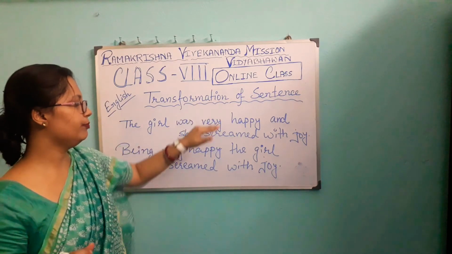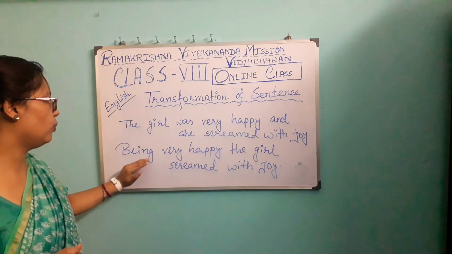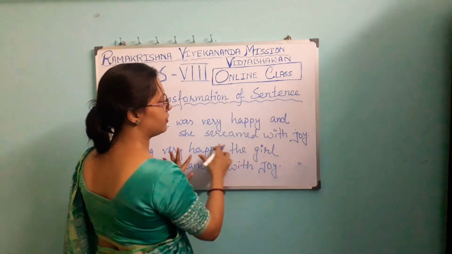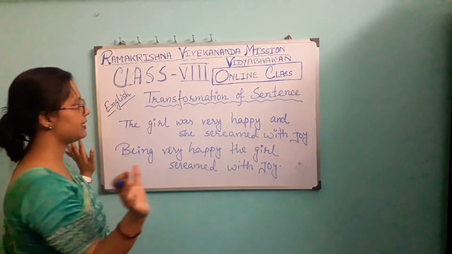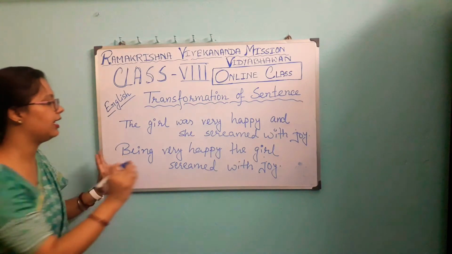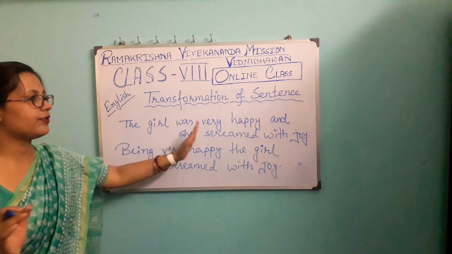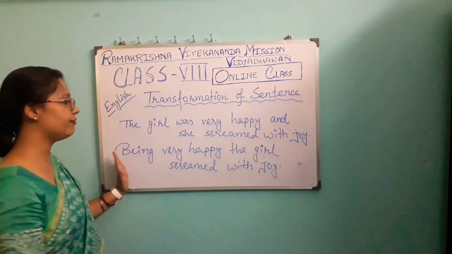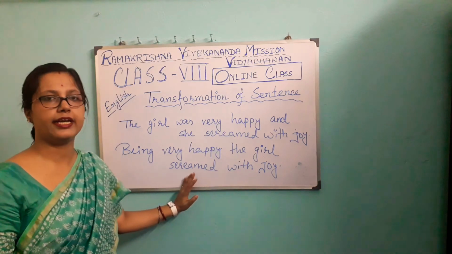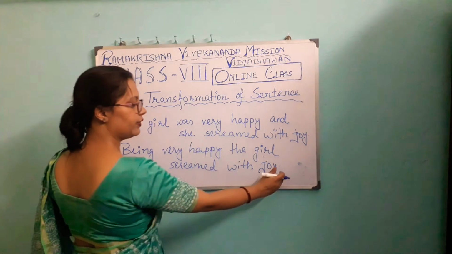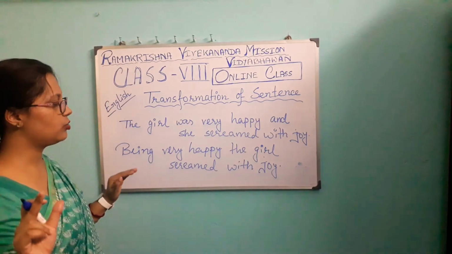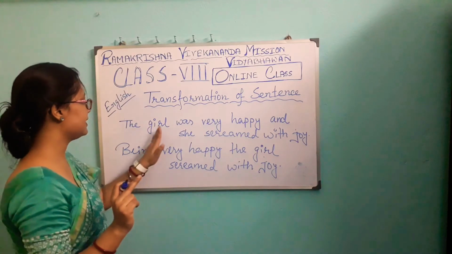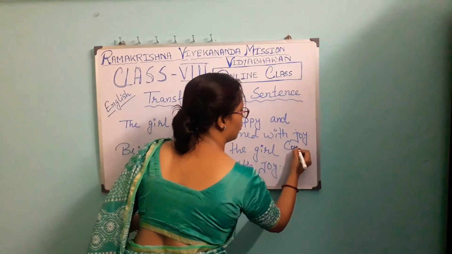We have to make one phrase or one word. We have to change this grammatical structure of two principal clauses and transform it by making one word or phrase. So the girl was very happy and she screamed with joy. As the girl was very happy, so being very happy, the girl screamed with joy. We have to make it within only one clause as we are doing a simple sentence. Okay.